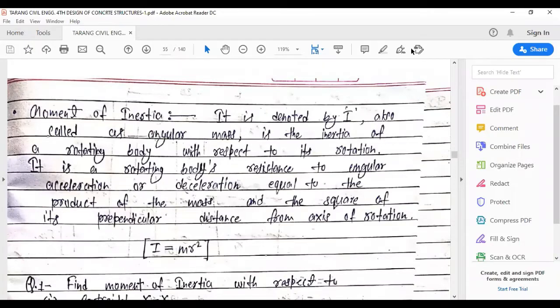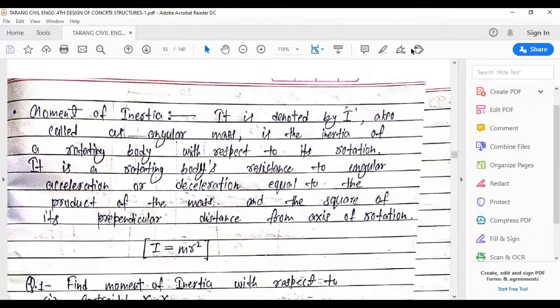Hello students, hello everyone. Welcome back to the channel. In this session, we'll continue with the subject Design of Concrete Structures first. And the topic of discussion today would be numericals on moment of inertia and then modification moments. So we'll start with the topic now.